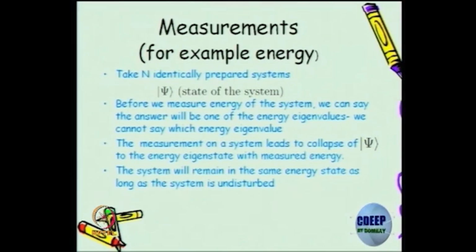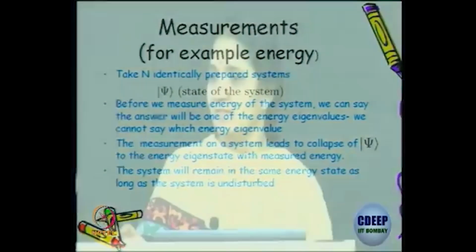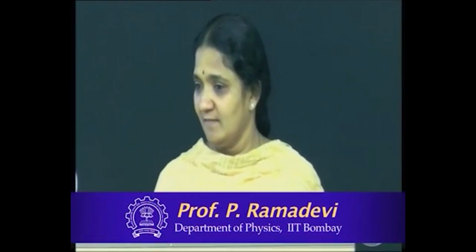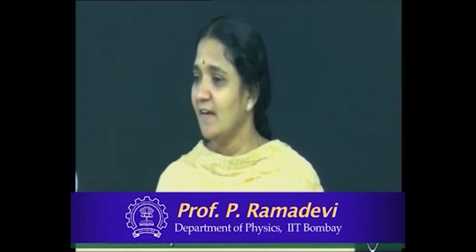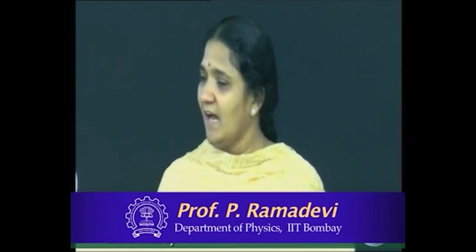He takes a superposed state and does a measurement. Till he measures, he doesn't know what the energy is. Even before measurement, he cannot guess. But he gets it to collapse to a specific stationary state, which is an energy eigenstate. After it does collapse, if he tries to measure again and again, he will get the same energy value.